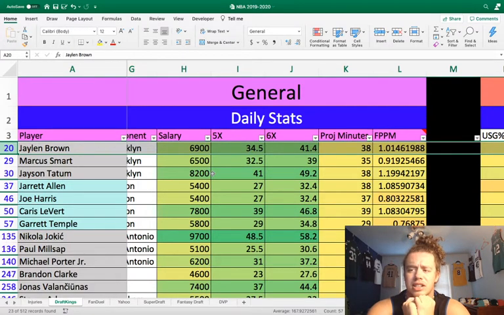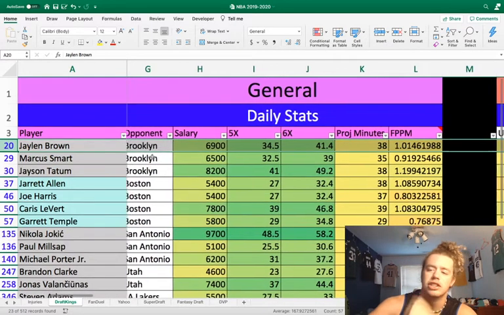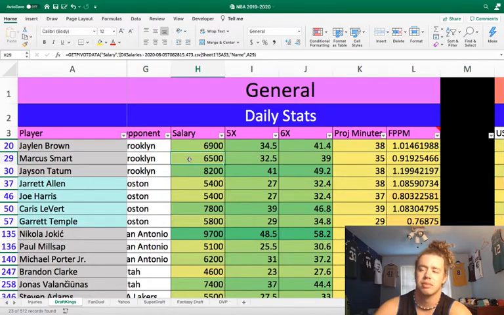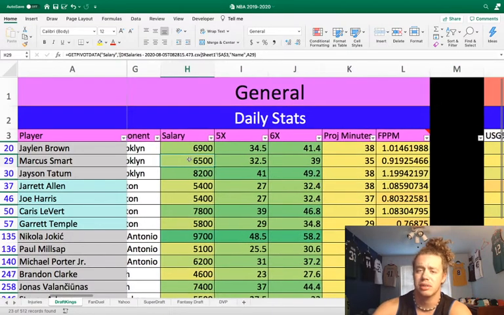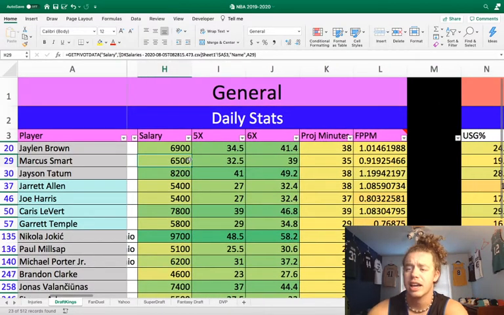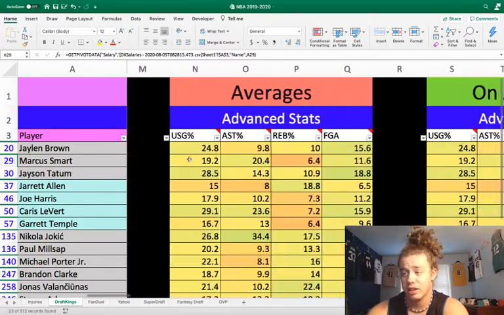So I think this is going to end up being a good total for Boston as well. Next, we have Marcus Smart at 6,500, and Kemba Walker's out, and I just expect Smart to step into the starting lineup. He should see at least 30 minutes, probably more like 34, 35, and this is, again, just a great matchup for him.